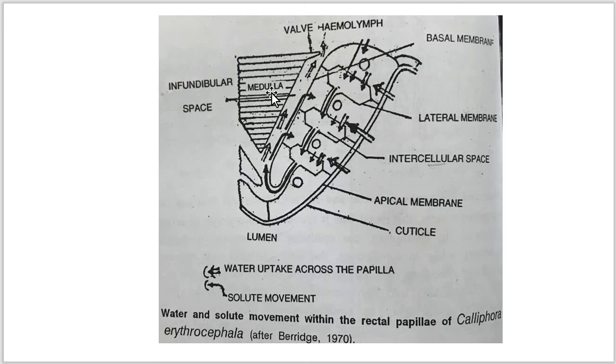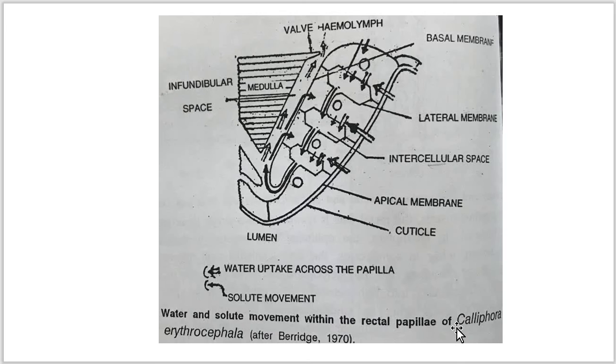Now here in the case of Calliphora erythrocephalus, a blowfly, which shows the water and salt movement within the rectal papillae. The structure of such papillae is elongated and shows a finger-like projection, as compared to the rectal pads. Now here the cortical region is formed from a single layer of columnar epithelial cells, while the medullary region is composed of connective tissue.